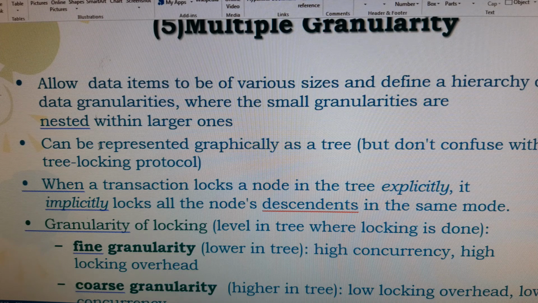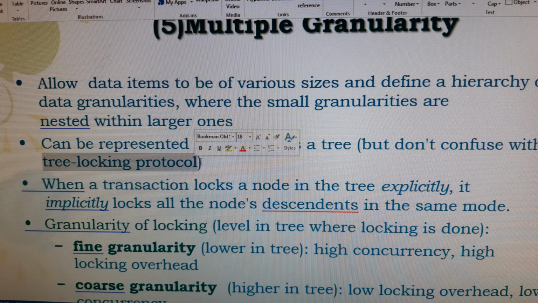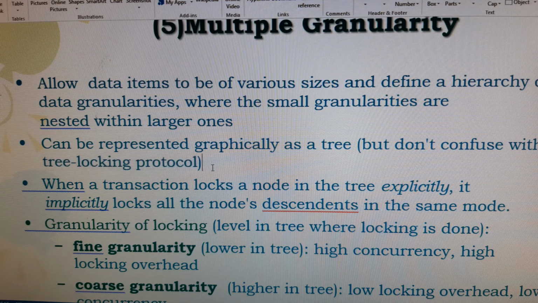It can be represented graphically as a tree. This should be totally different from tree locking. In tree locking we use only shared and exclusive locks. Here you can use shared, exclusive, and also combined shared and exclusive locks. The mechanism here is called intention: intention shared, intention exclusive, and shared intention exclusive. Likewise we place the locks.